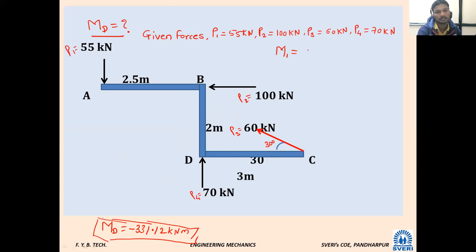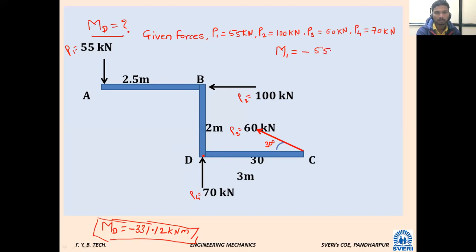What is the effect of the 55 kilonewton force at point D, clockwise or anti-clockwise? If you fix point D and imagine the force 55 kilonewton is applied at point A, how will this object rotate, clockwise or anti-clockwise? Anti-clockwise. So it will be minus.